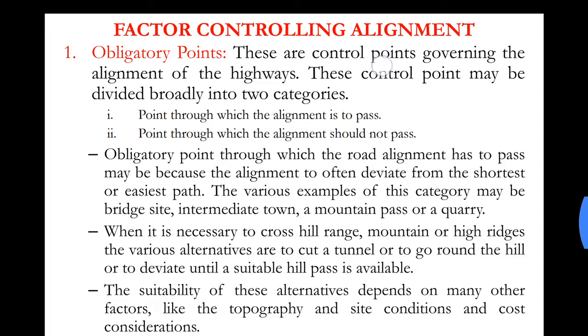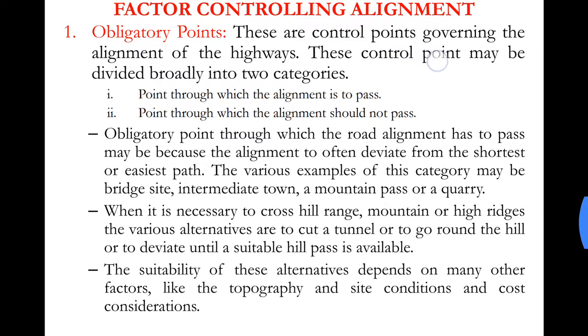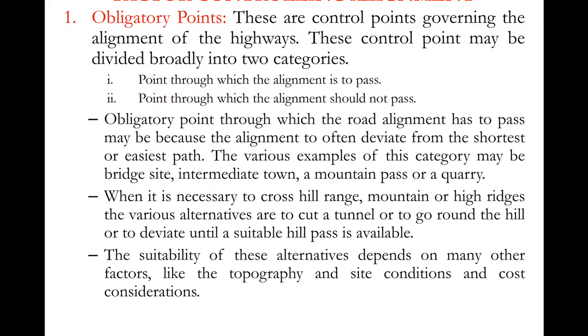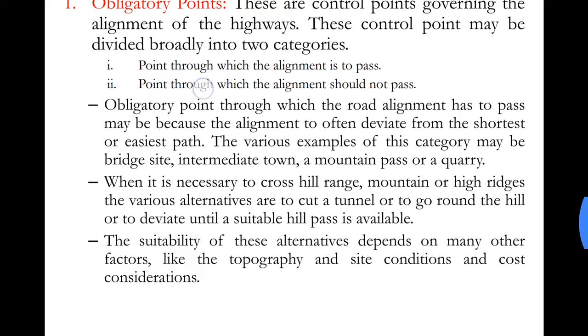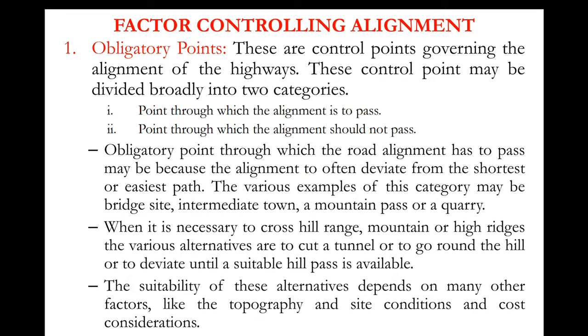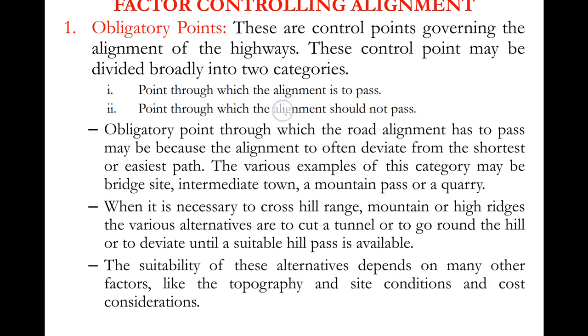These are control points governing the alignment of the highways. These control points may be divided broadly into two categories. They are points through which the alignment is to pass and points through which the alignment should not pass. So there can be two types of obligatory points: points through which the alignment should pass and points through which alignment should not pass.